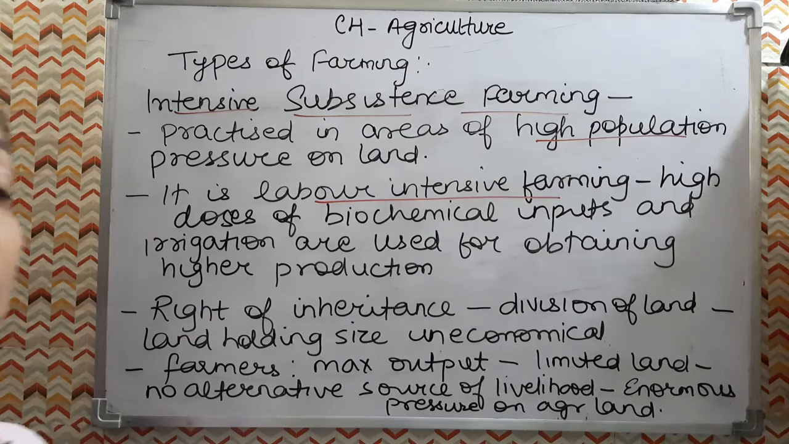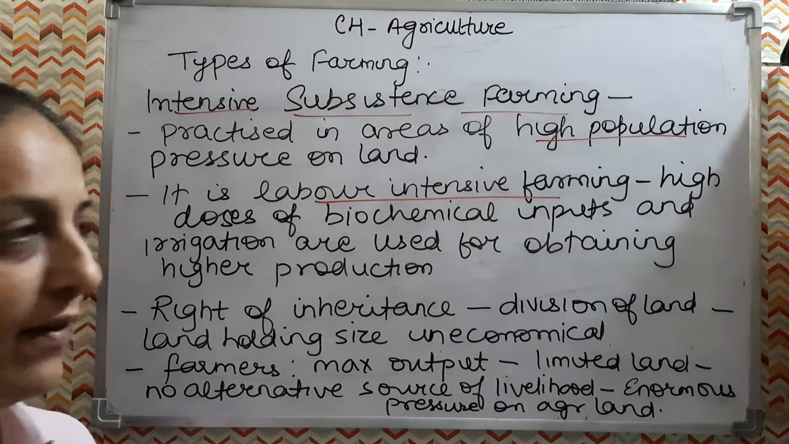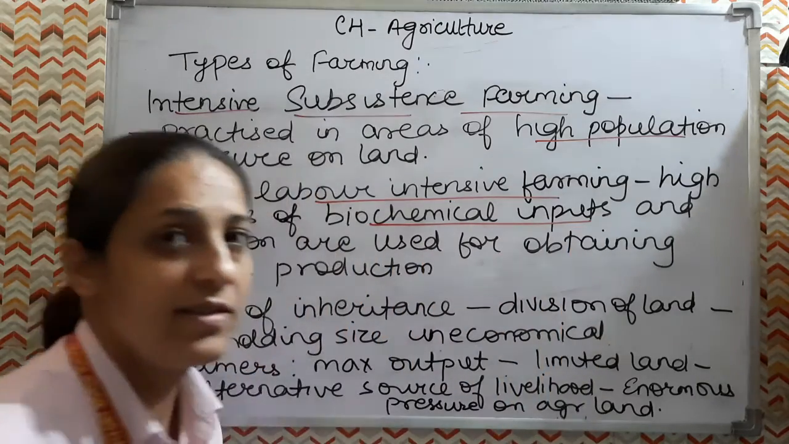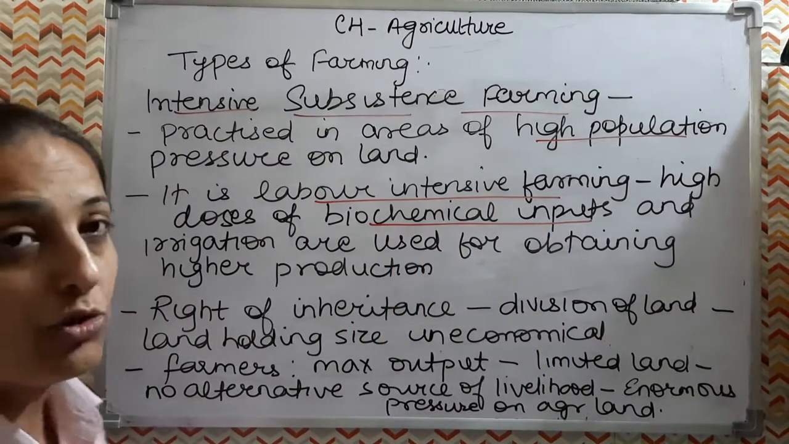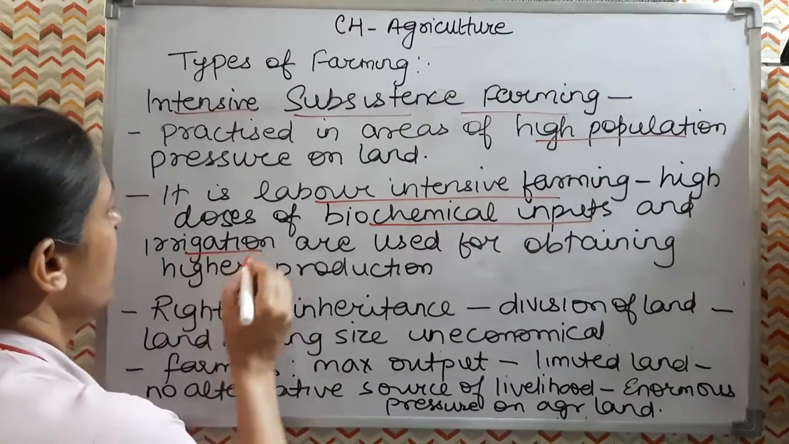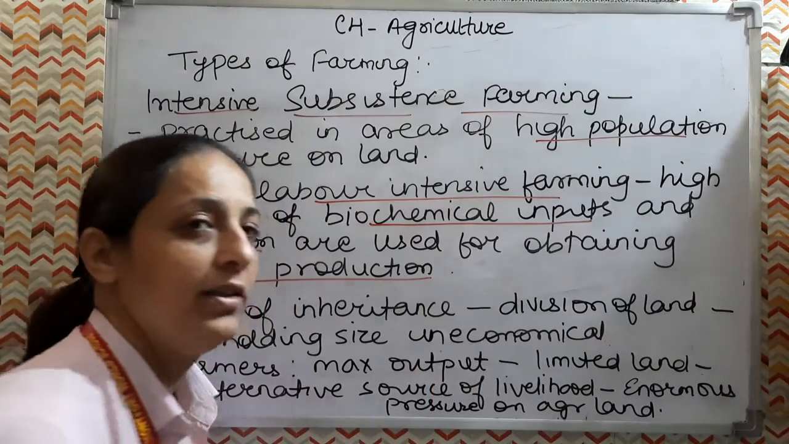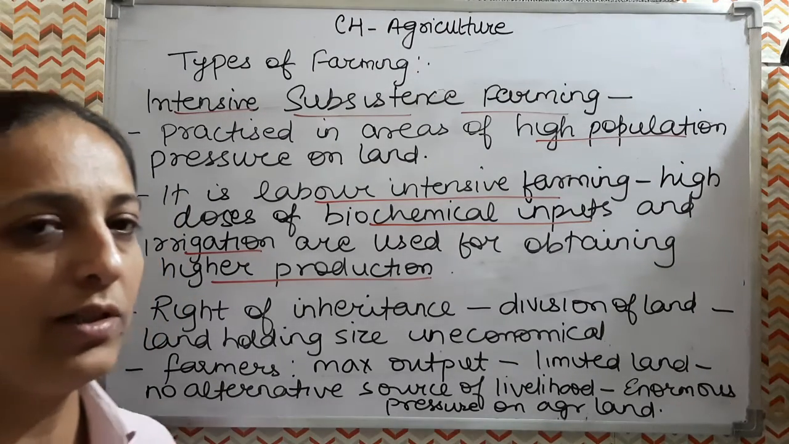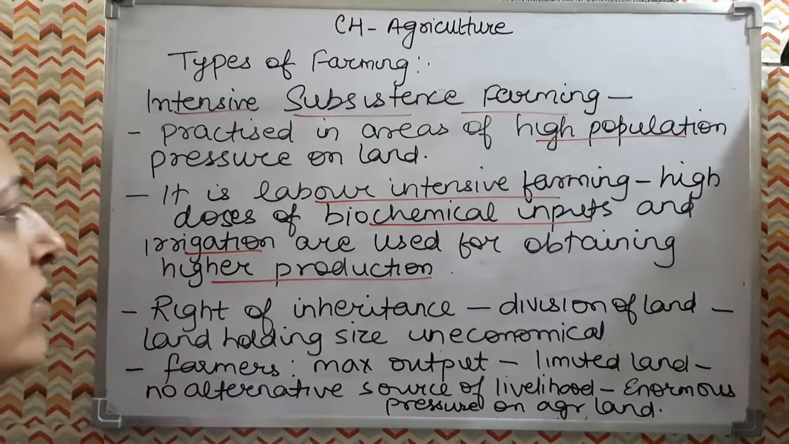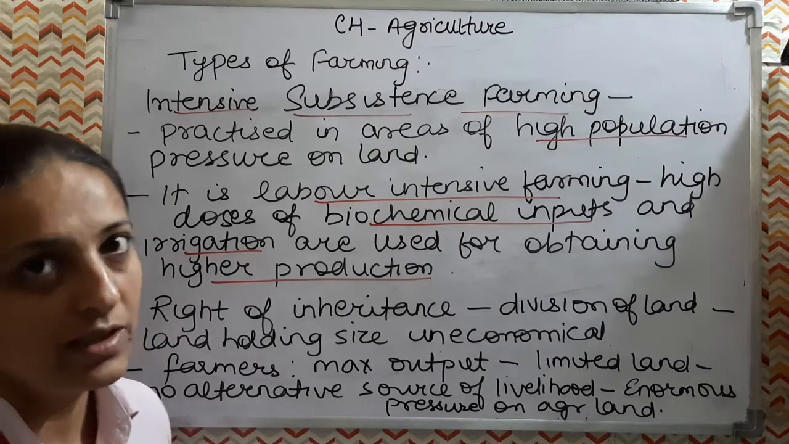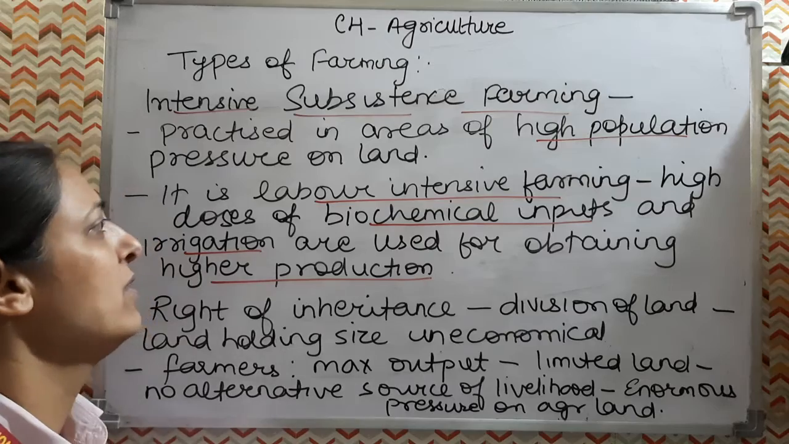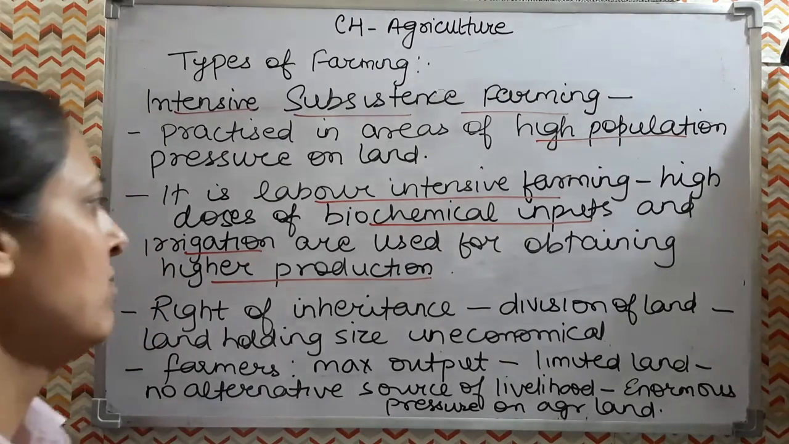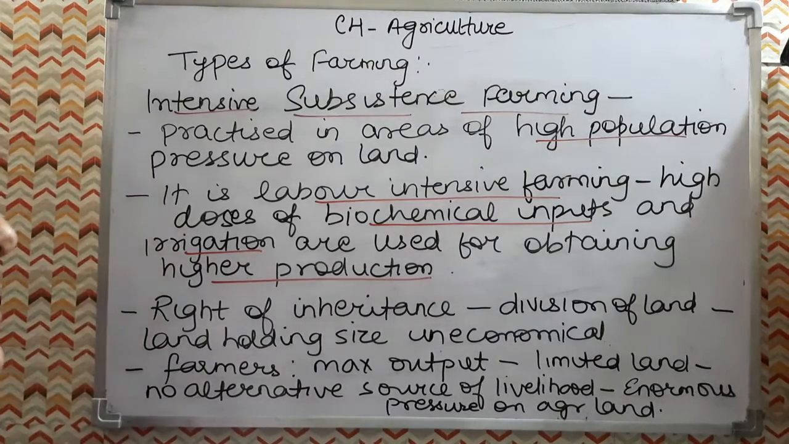Labor intensive means lot of labor is used in this kind of agriculture with high doses of biochemical inputs, that is fertilizers and pesticides they use, and assured methods of irrigation also, in order to obtain the higher production, the maximum output. So more pressure they are putting on the land by using these modern farming methods, high yielding variety seeds, plus the biochemical inputs, plus the assured methods of irrigation. For what? For maximum output.